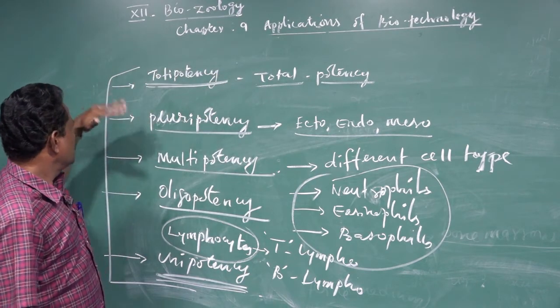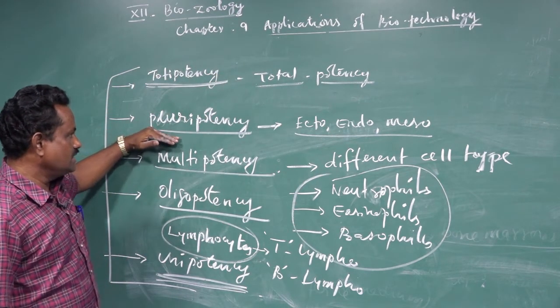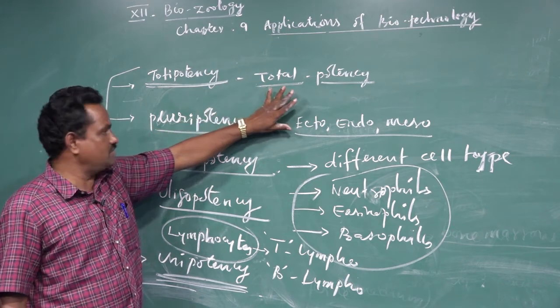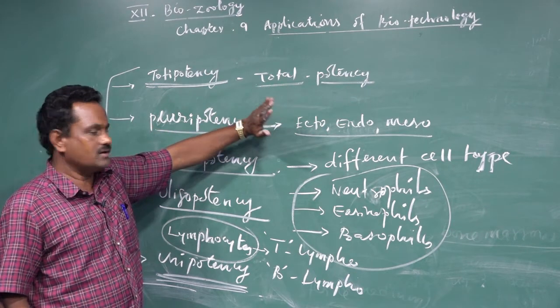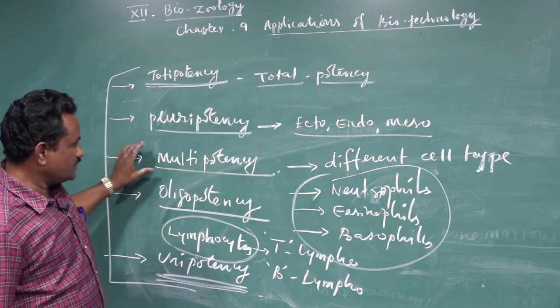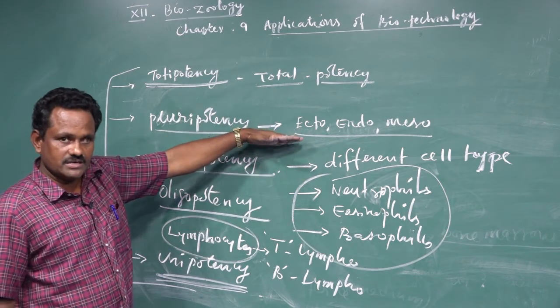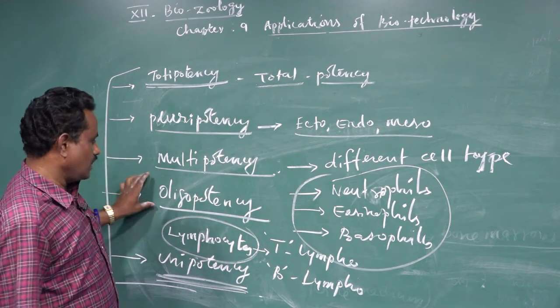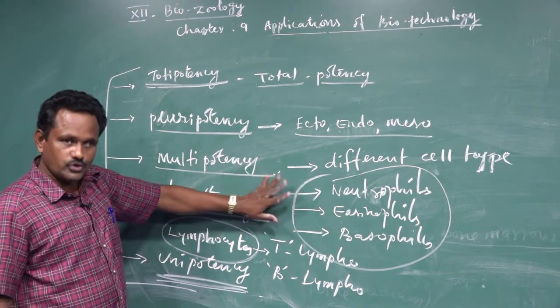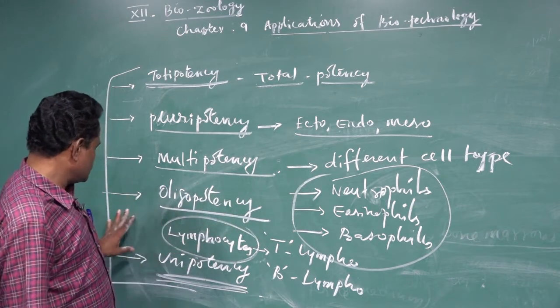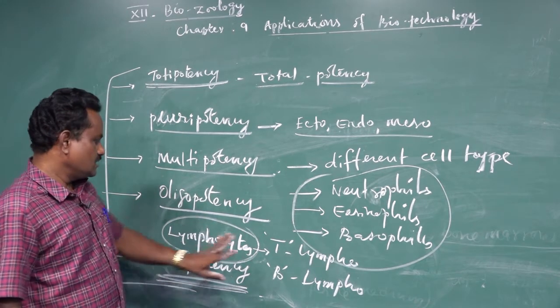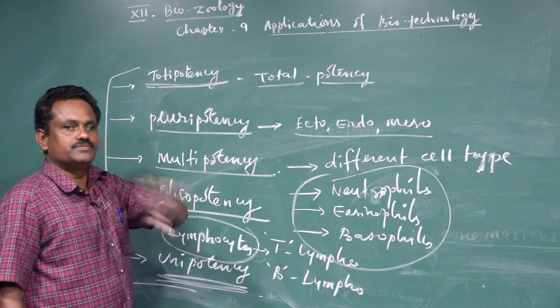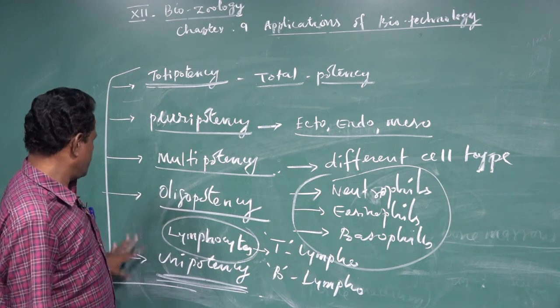In the case of pluripotency, they can produce any one of these 3 germinal layers, but not complete organisms. Multipotency, different types of cells are produced, but all are related to one another. In the case of oligopotency, only a few types of cells are produced, and in the case of unipotency, only one type of cell will be produced.